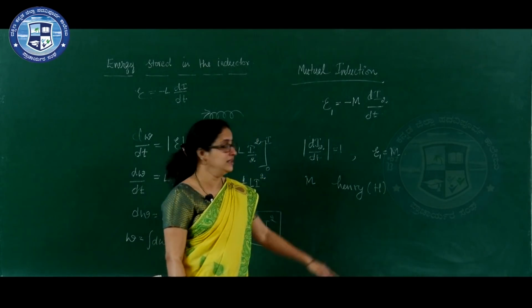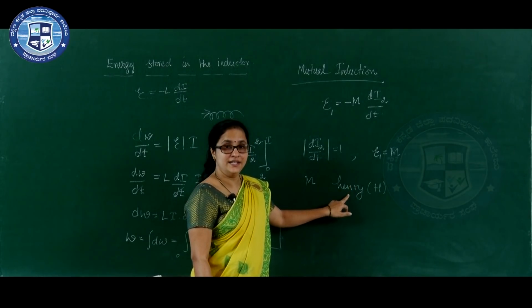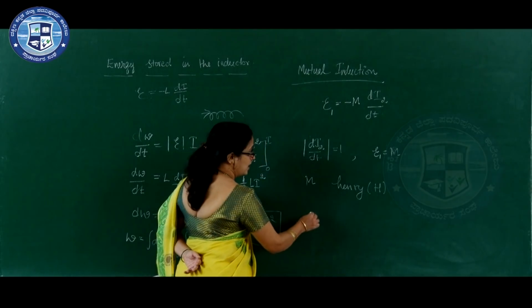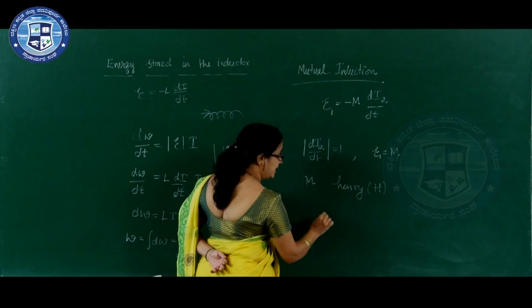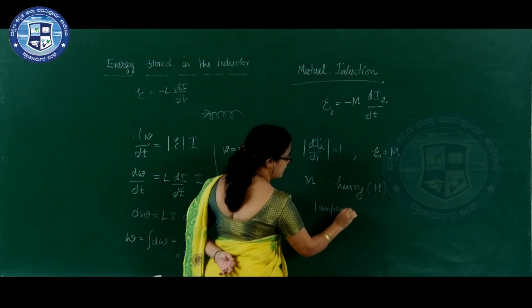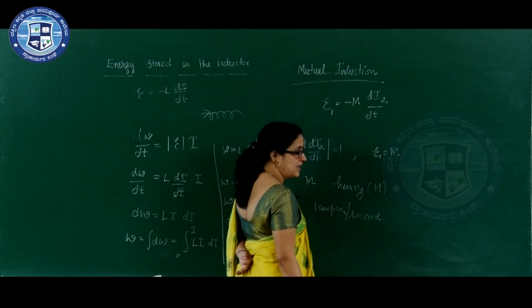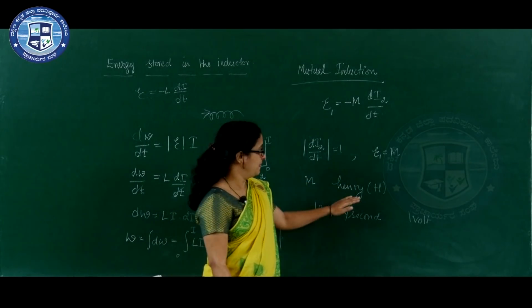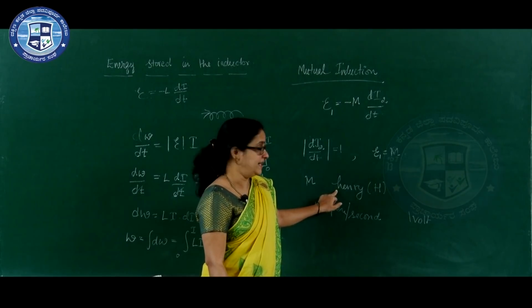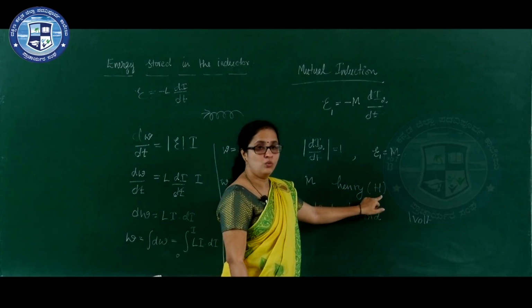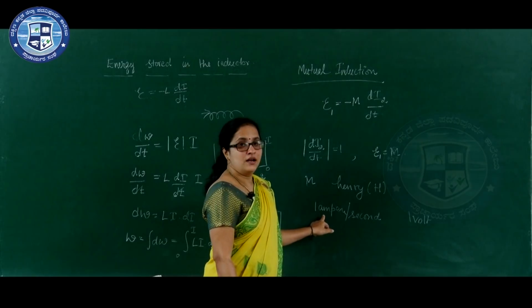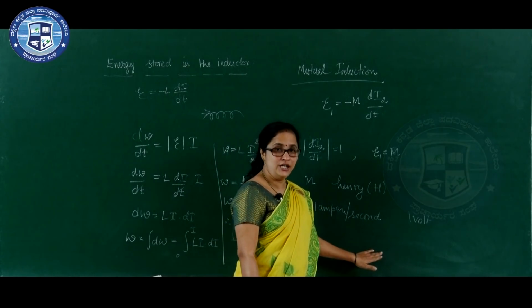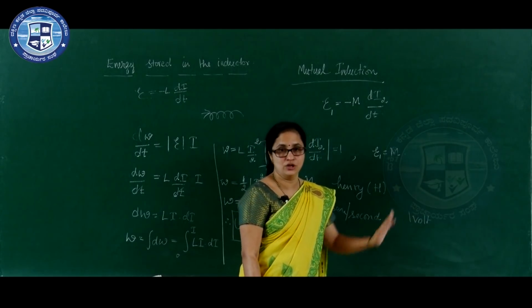Okay. Now, how can we define Henry? Mutual inductance between a pair of coils is said to be 1 Henry if current changing in one coil at the rate of 1 ampere per second induces an EMF of 1 volt in the other coil.